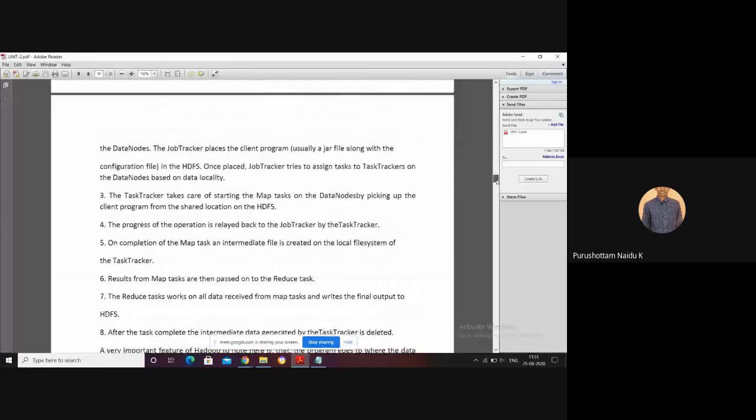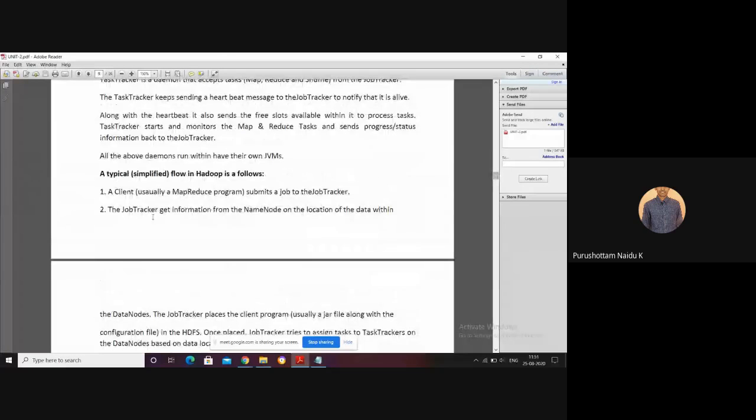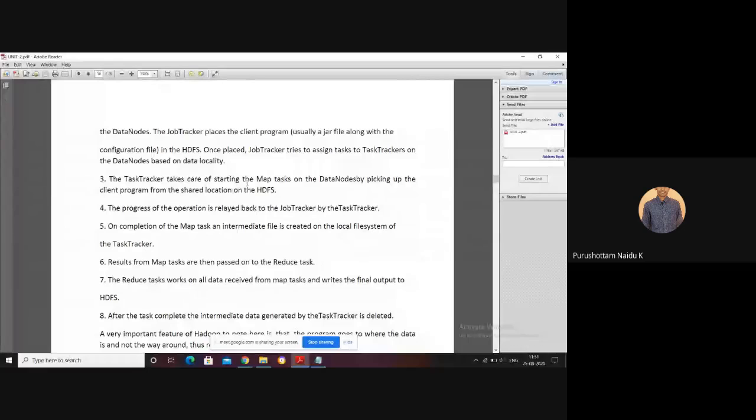These are some of the steps. The client sends a request, and the job tracker gets information from the name node. Next, the task tracker takes care of starting the map tasks. The progress of the operation is reported back to the job tracker by the task tracker. Once the map task is complete, intermediate data is created.